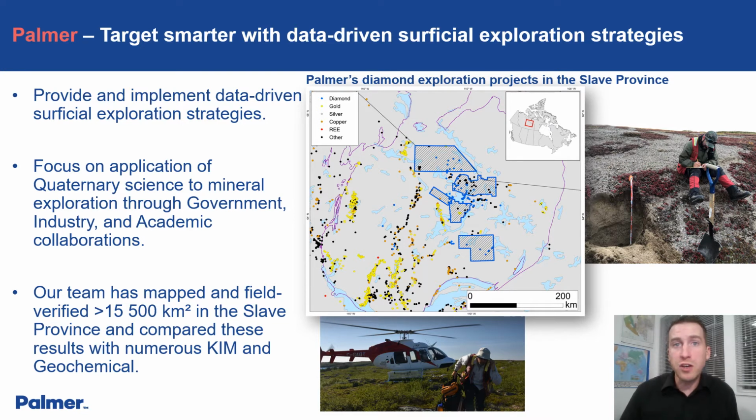On the map shown here and illustrated in blue, we've interpreted surficial geology in over 15,000 square kilometers of the Slave Geological Province, and compared numerous data sets which provide us with an unparalleled understanding of the implications of surficial geology for mineral exploration. We've been able to apply successful strategies that focus on the evolution of a landscape and compare analytical results to identify the link between materials and the dispersal of indicator minerals.